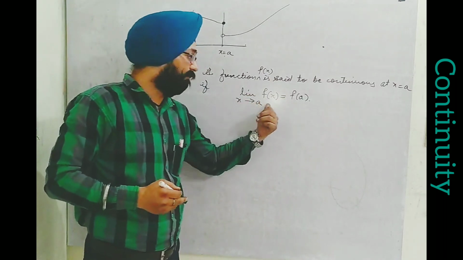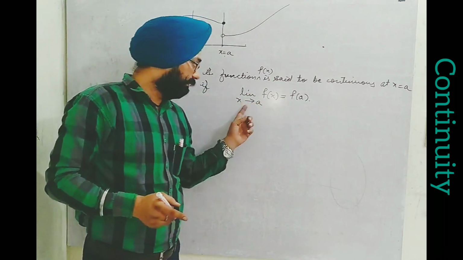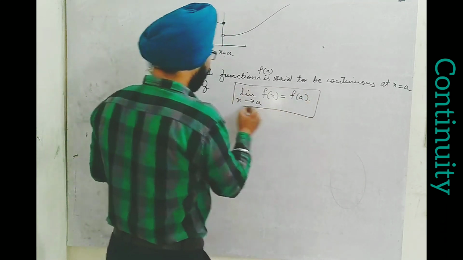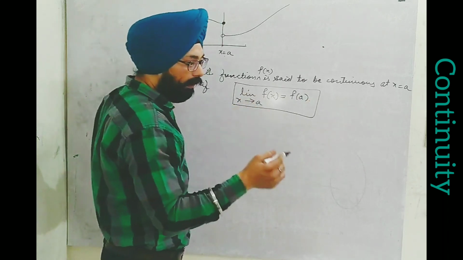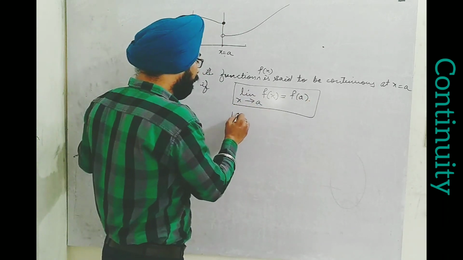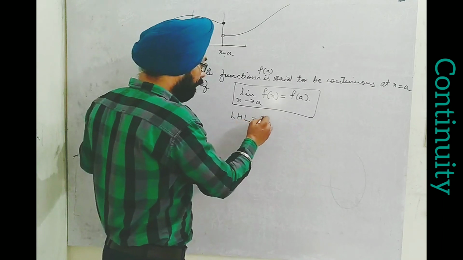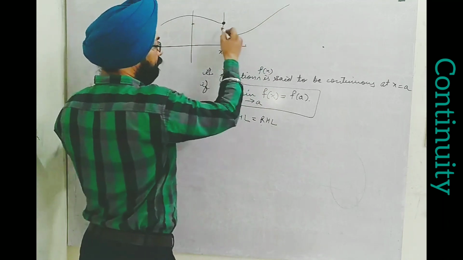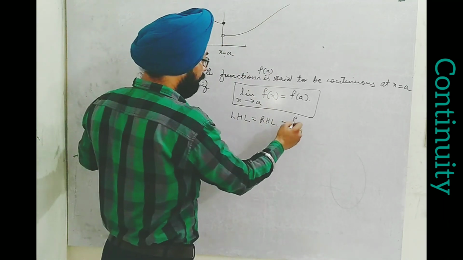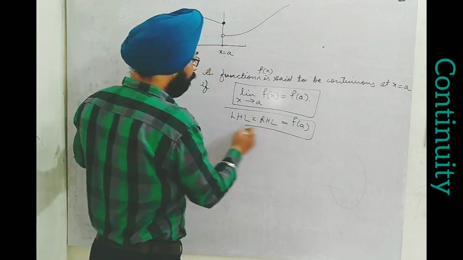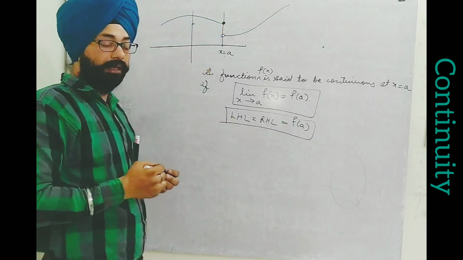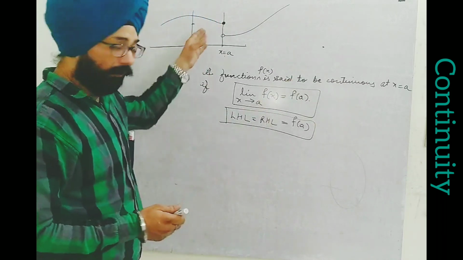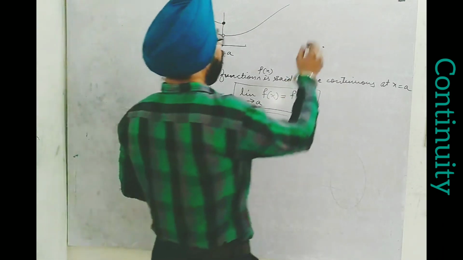This limit x tends to a, f(x), we have already seen in the topic limit. This contains LHL, RHL both. Okay. So here every time we have to think of it. Now as we know that limit has two parts, LHL, RHL. So we can say if LHL, left hand limit, is equal to RHL, right hand limit, and these two meet at f(a), all these three values are equal, then we say the function is continuous at x equal to a. By the way, this was one example. More examples may be there.